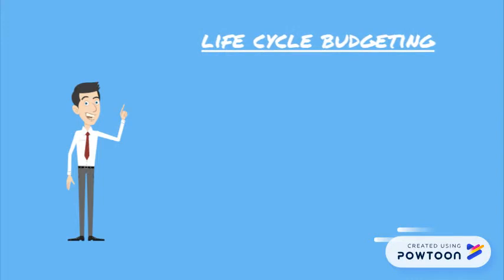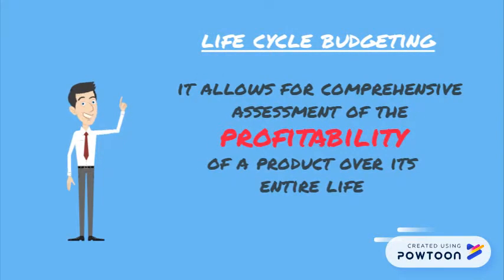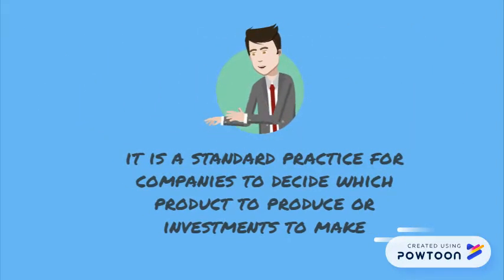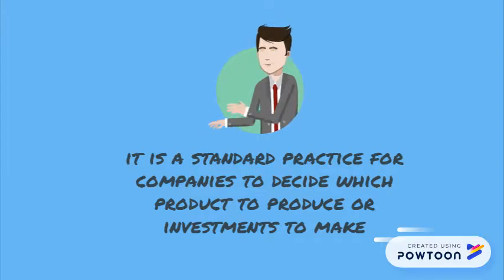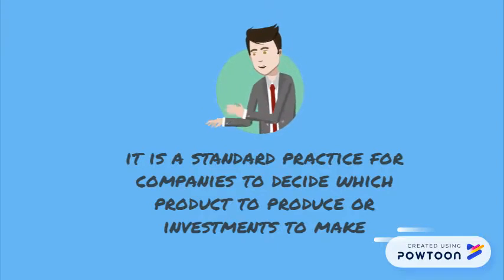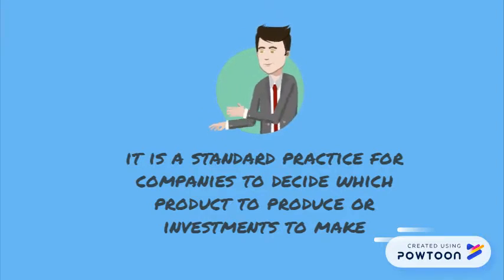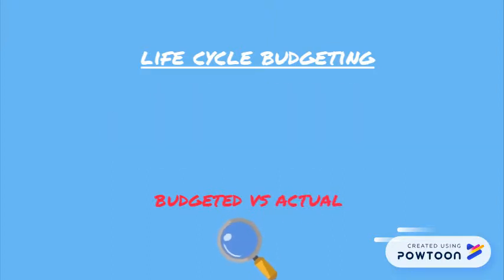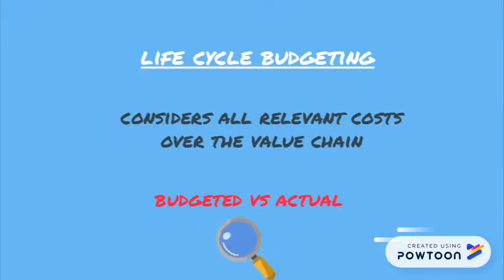Life cycle budgeting also allows for comprehensive assessment of the profitability of a product over its entire life. It is also a standard practice for companies to decide which product to produce or investments to make. Lifecycle budgeting helps managers to do comparison between budgeted costs and revenue with actual costs and revenue each year. It also considers all relevant costs over the value chain.